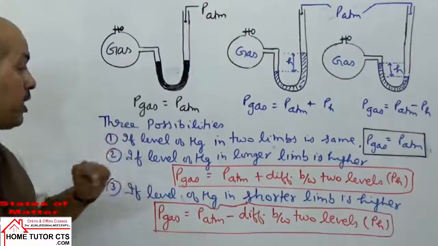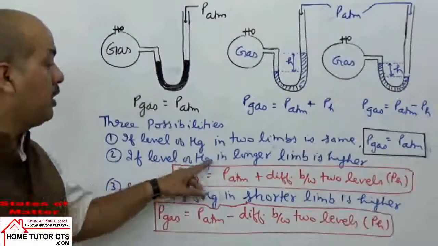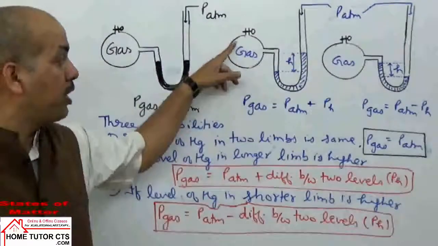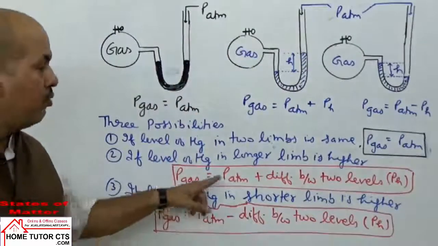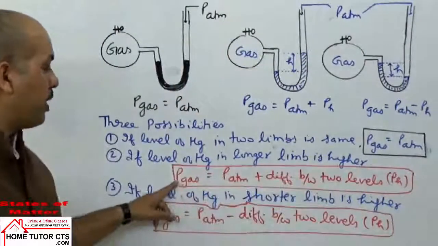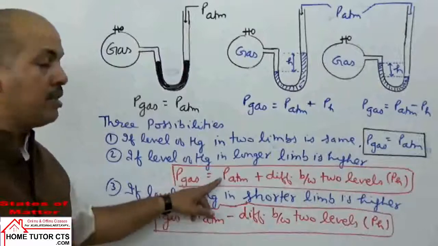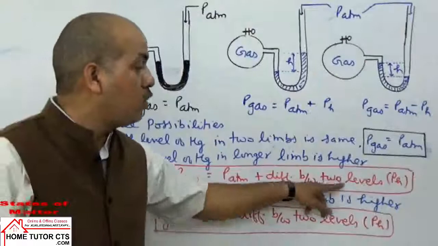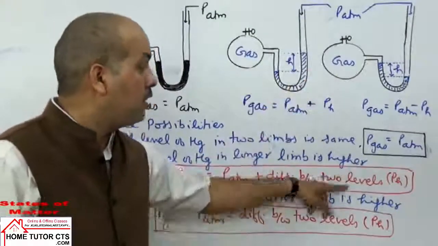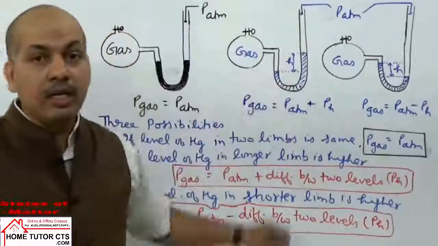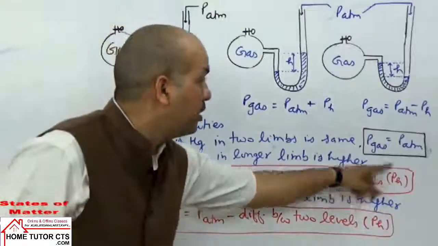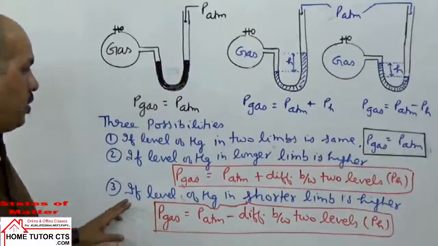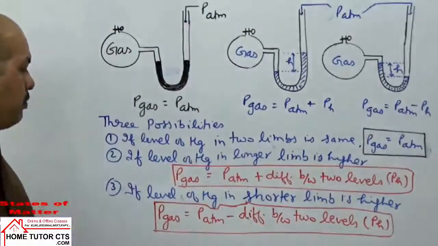Now second case, if the level of mercury in the longer limb is higher, that means the pressure of the gas is higher. How much higher? We have to add some pressure. So in such a case the pressure of the gas is equal to atmospheric pressure plus the difference between the mercury levels in the two limbs. That is, the height difference is taken in terms of pressure, the mercury column height difference.